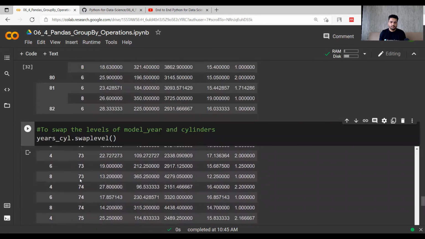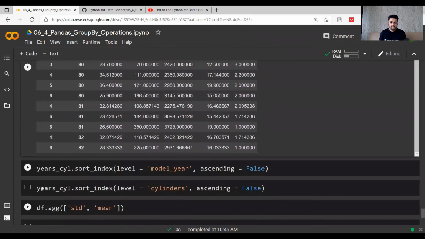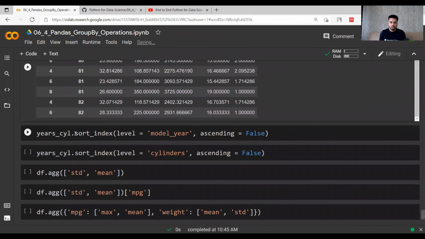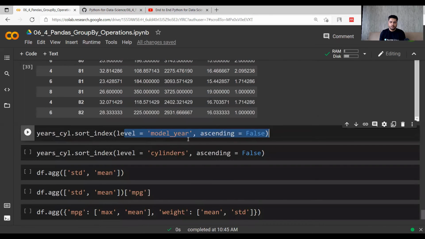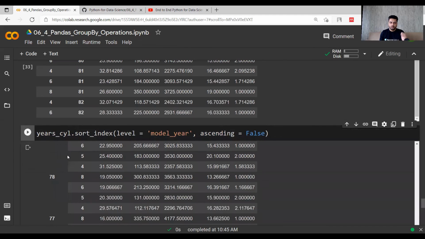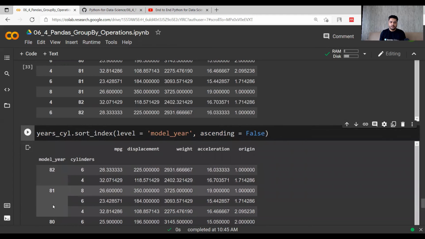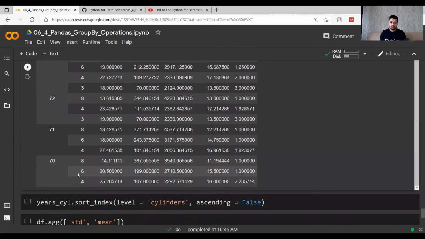Now moving on to the next command, if you want to do some sorting, this is how you can do, but based on model year. So I'm using a command of sort index. I want to sort my index at the level of model year. Ascending equal to false, it means I will be doing it in the descending order. 82 will come first and then 81 over up to 70 year. So 82 is first now, 81 second, and then eventually we are going to the year 70, right?